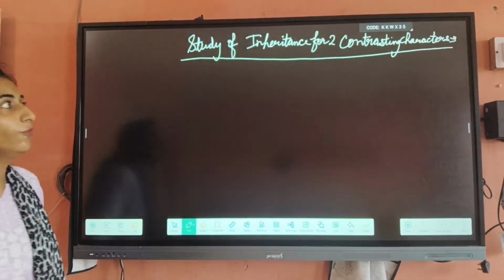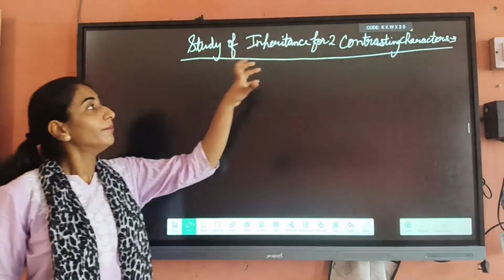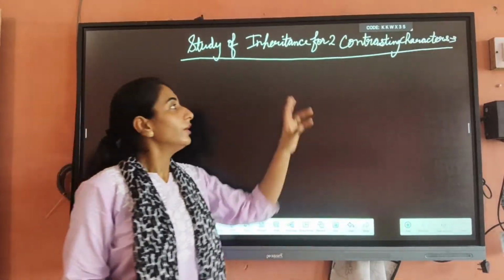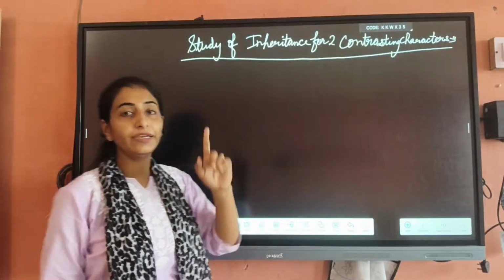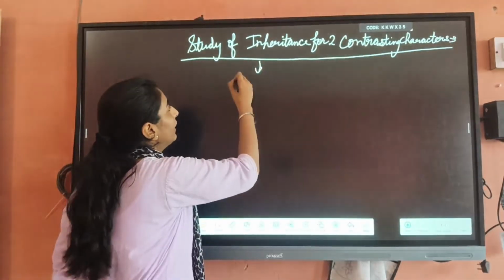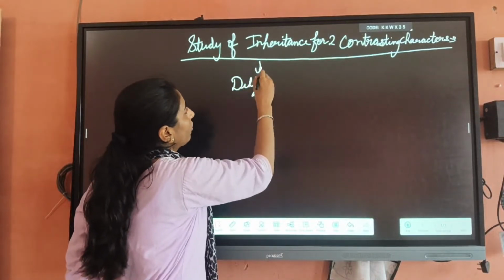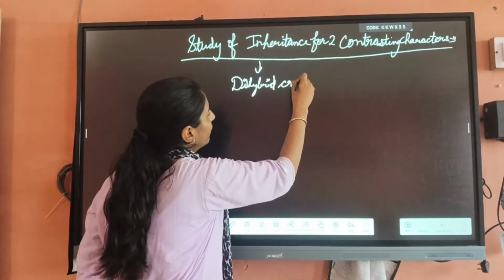With a study of inheritance for two contrasting characters, it means that Mendel has selected two contrasting characters for his experiment, for his study, and that study of two contrasting characters is also known as the dihybrid cross.